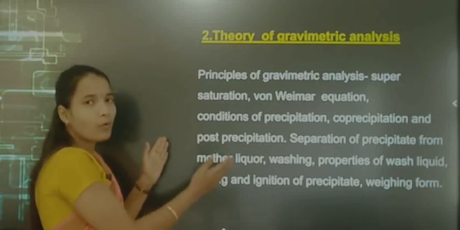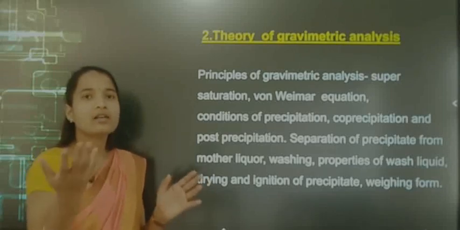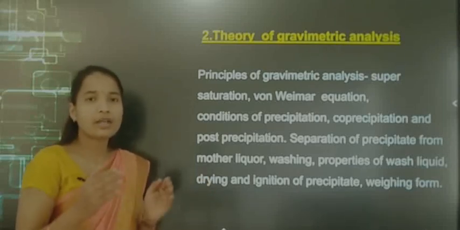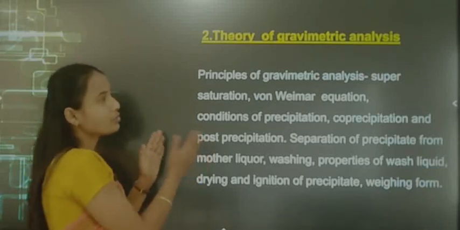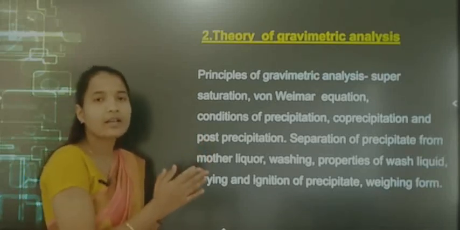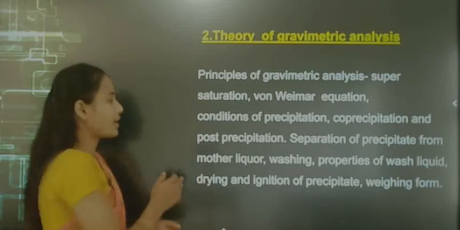These points are very helpful for your practical experiments, because in this semester your practicals belong totally to this one, gravimetric analysis, that is precipitation, washing, drying, etc.